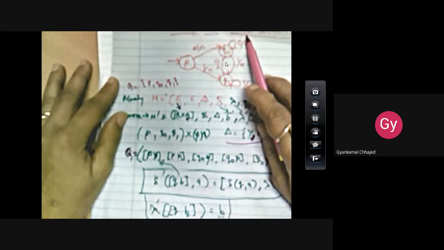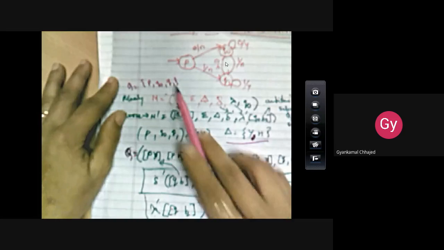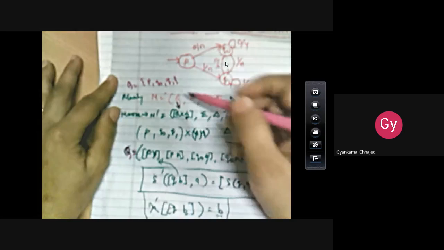So very first, we have to find out all combinations. So what are the combinations? So my Q will be, we are converting to Moore machine. So Moore machine will have how many states? As I have told you, 3 into 2, 6. So first states will be Py, Pn. Next is Q0y, Q0n. Then third is Q1y and Q1n. Right? So first thing we have identified, one is over.